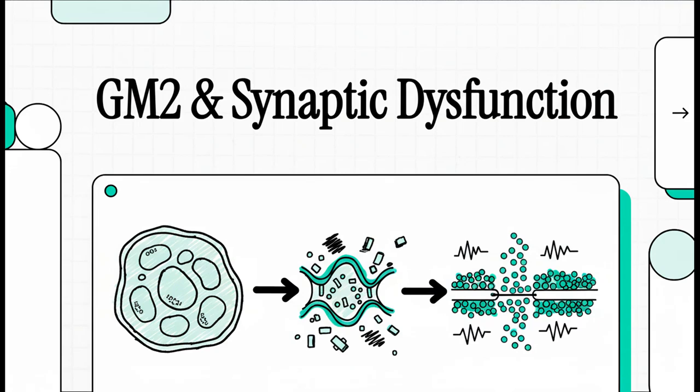In this explainer, we're going to analyze a 2025 paper by Nicholson and colleagues. This work puts forward a compelling argument that challenges our current understanding of a group of severe neurodegenerative disorders. Specifically, it proposes a significant shift in how we think about the GM2 gangliosidosis, a shift that moves our focus from a problem deep within the cell to a rather unexpected set of consequences happening right on the neuron's surface.